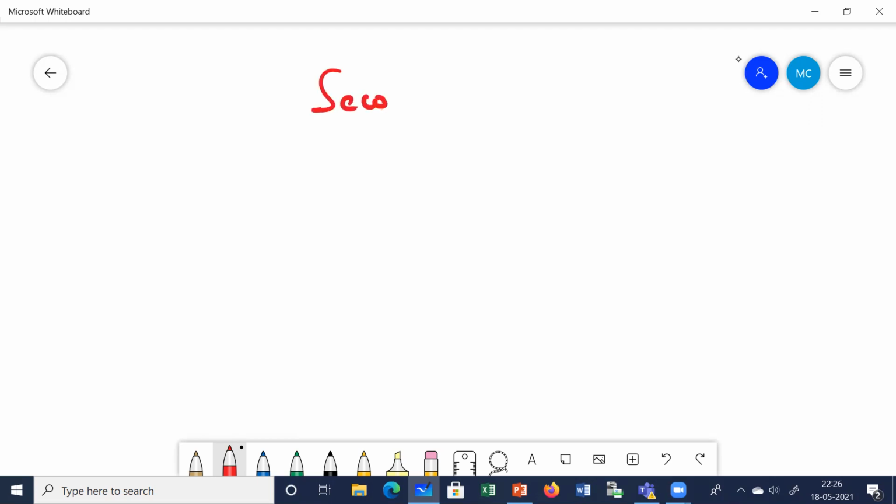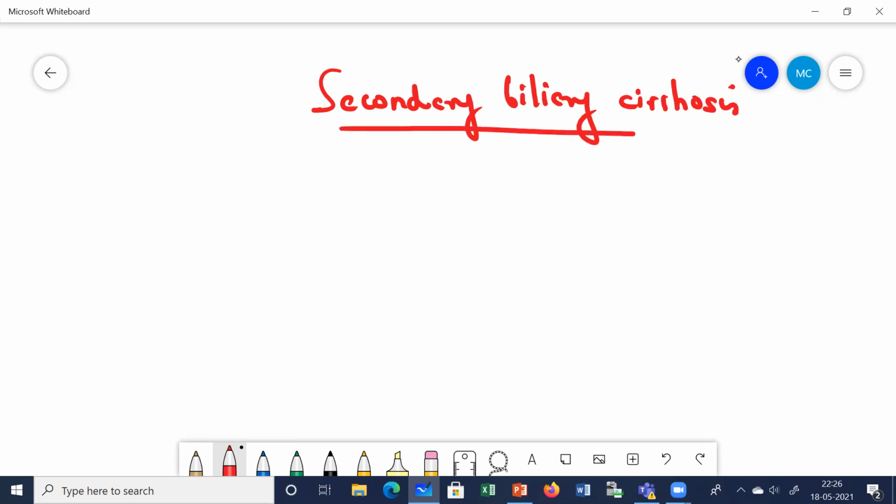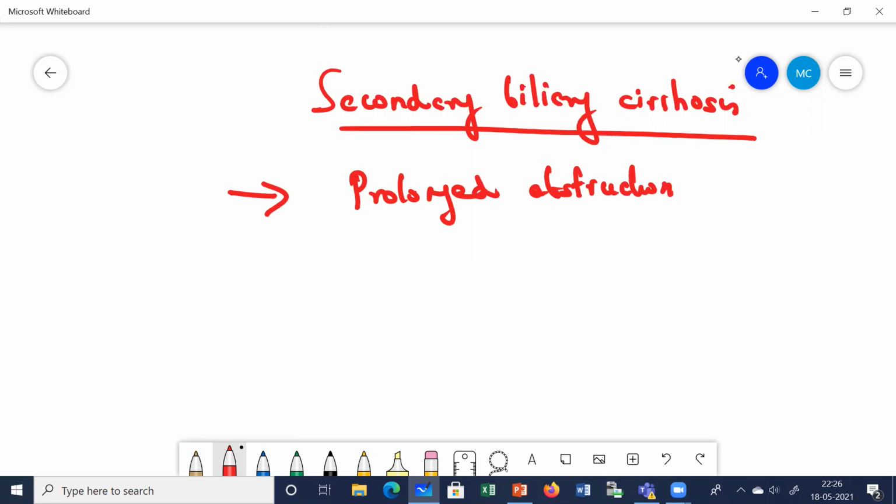Next, let us come to secondary biliary cirrhosis. What do you understand by secondary biliary cirrhosis? Remember, in secondary biliary cirrhosis there is obstruction of the large biliary ducts, not the small interlobular bile ducts, as we saw in primary biliary cirrhosis. So here there is going to be prolonged obstruction of the large biliary ducts.